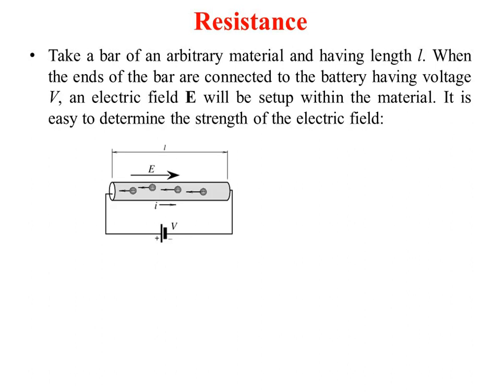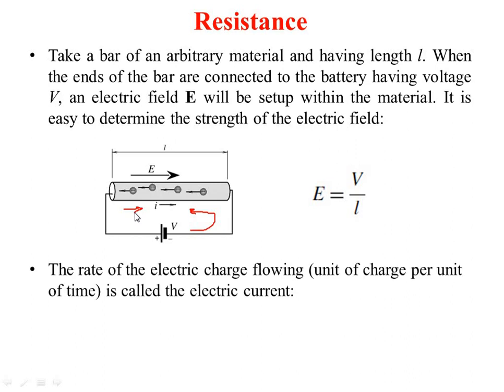So this is the battery I have connected between the two ends of the bar. The bar has length L, and this is the electric field E that will be generated. The electrons will move from this end to this end, and the current will move from this end to this end. This is the conventional current, which is opposite to the flow of electrons. So E is equal to V by L. The electric field generated is proportional to the voltage applied and inversely proportional to the length of the bar.